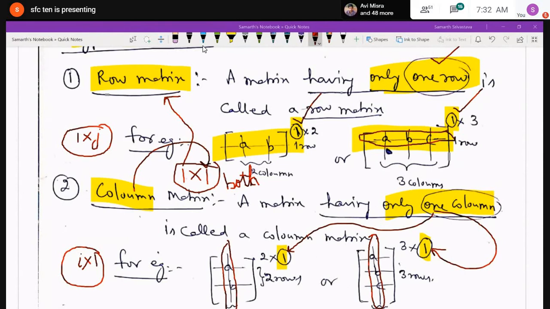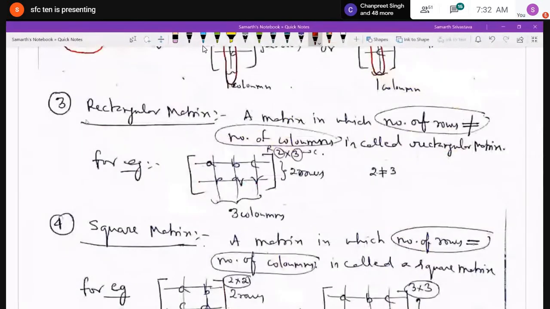Now talking about the rectangular matrix. A matrix like a rectangle. The rectangular matrix is taken from the word rectangle, in which length and breadth are not equal. They are different. Over here, a matrix in which the number of rows and the number of columns are not equal is called a rectangular matrix.